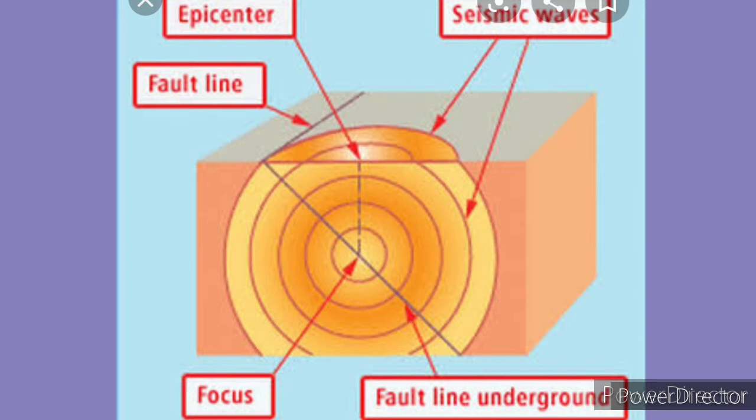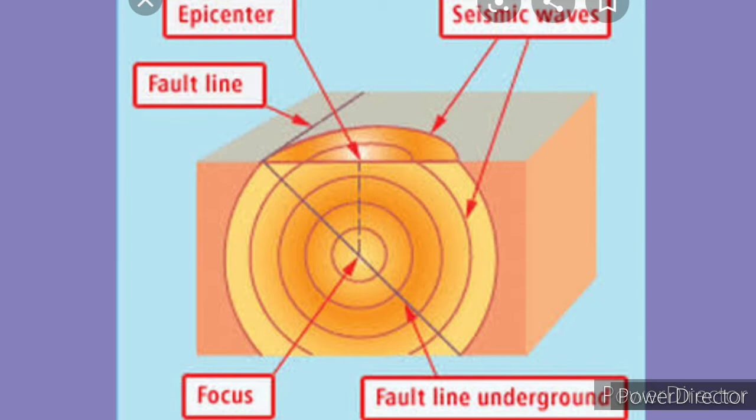When energy waves come from it, they scatter in all directions from this center. So the place on the earth's surface where these energy waves reach first is called the epicenter of the earthquake. Epicenter is the nearest place on the earth's surface from the focus, and this place is the first to experience the tremor. Epicenter is perpendicular to the focus, that means exactly ahead of the focus.